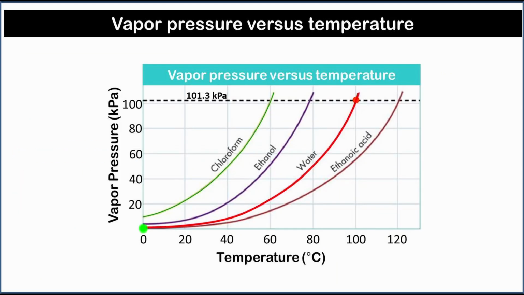In this graph, the vapor pressure versus temperature is shown for different liquids. We notice that as the temperature increases, the vapor pressure increases. The curve in red is for water. At 100 degrees Celsius, the vapor pressure of water is equal to 101.3 kilopascal, which is the atmospheric pressure at sea level.